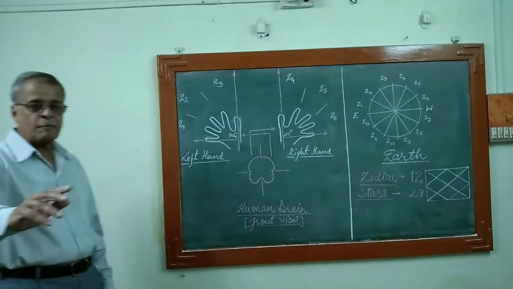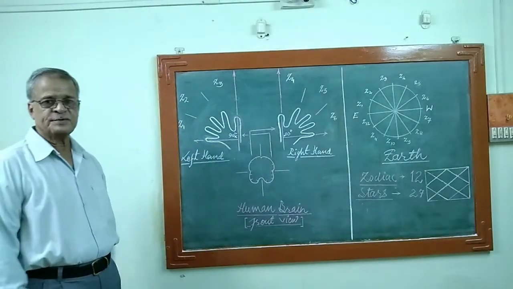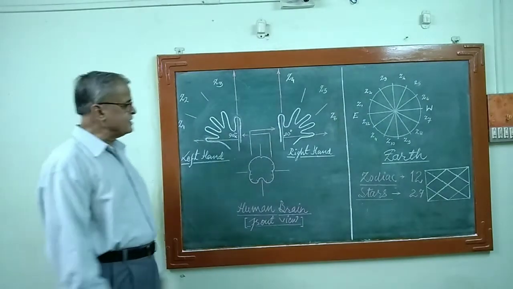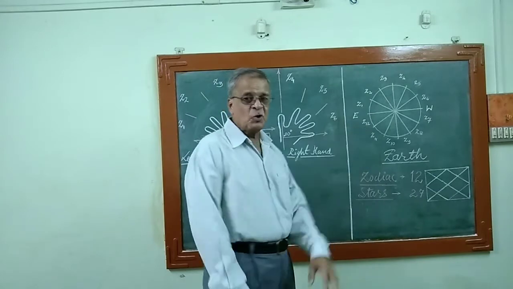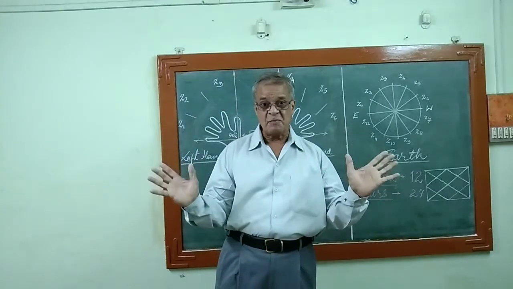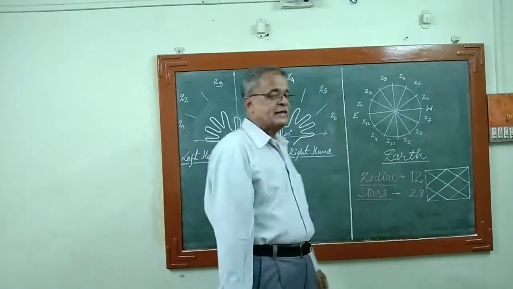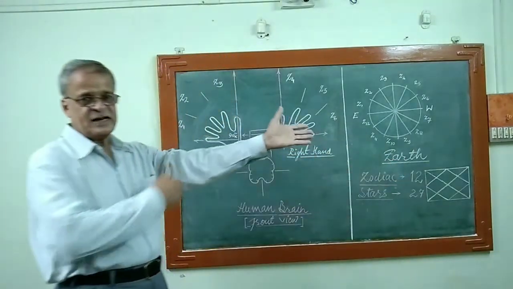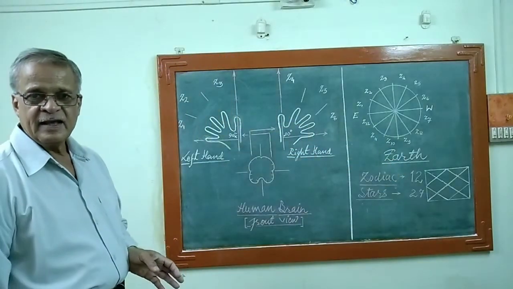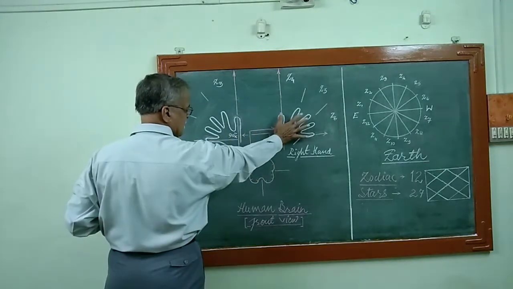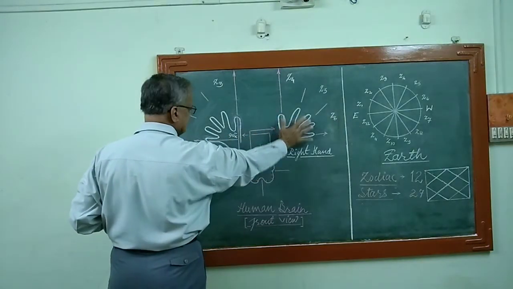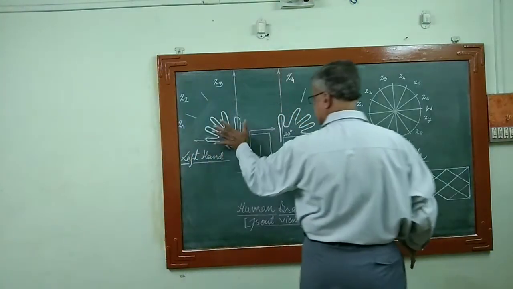Now come to the practical part of this astrology. This measures 360 degree. Human beings have two hands, two palms. This is right hand and this is left hand. I had drawn these two diagrams. One, this is right hand, and second, this is left hand.